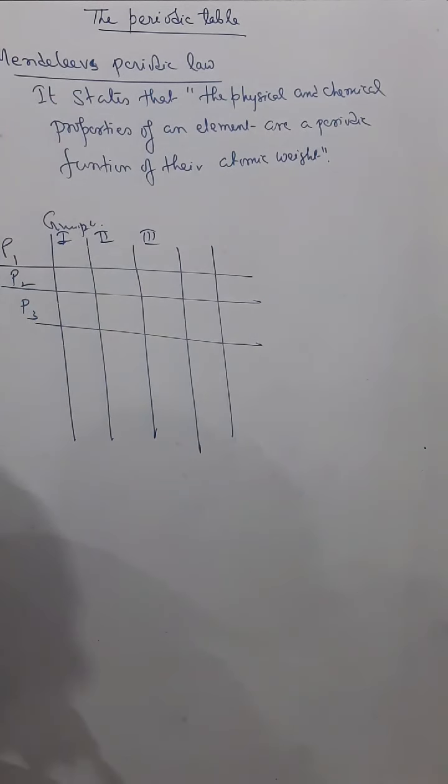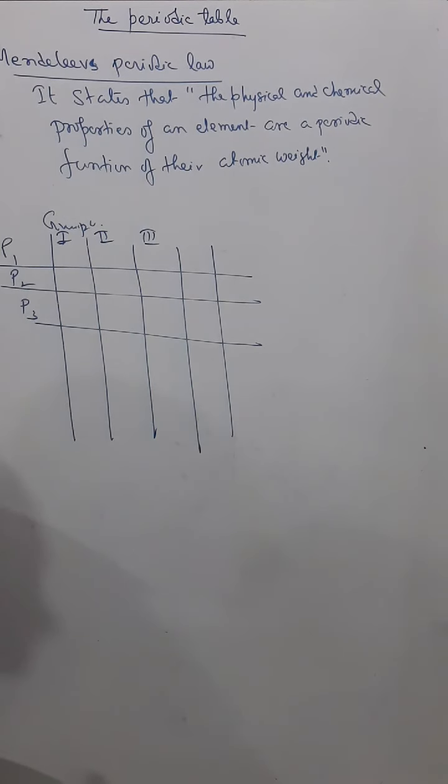He states that the physical and chemical properties of an element are periodic functions of their atomic weight. That means Mendeleev told that the physical and chemical properties of an element depend on its atomic weight, if I say it that way. And as the atomic weight of elements changes, their properties also show periodic changes.